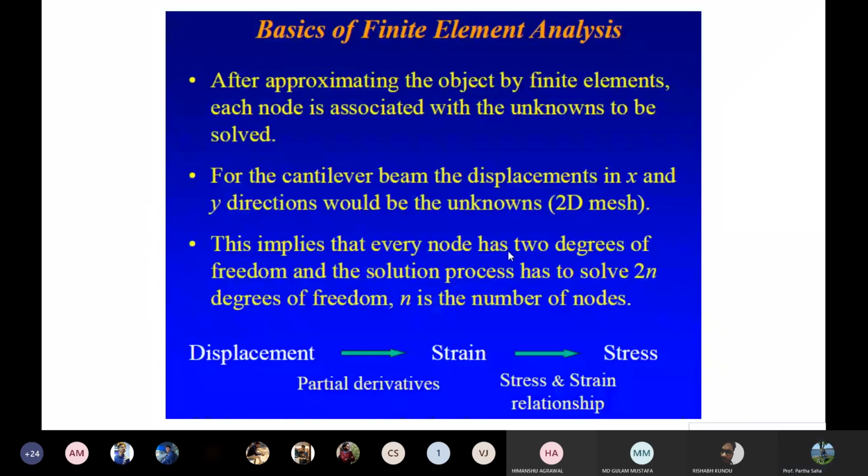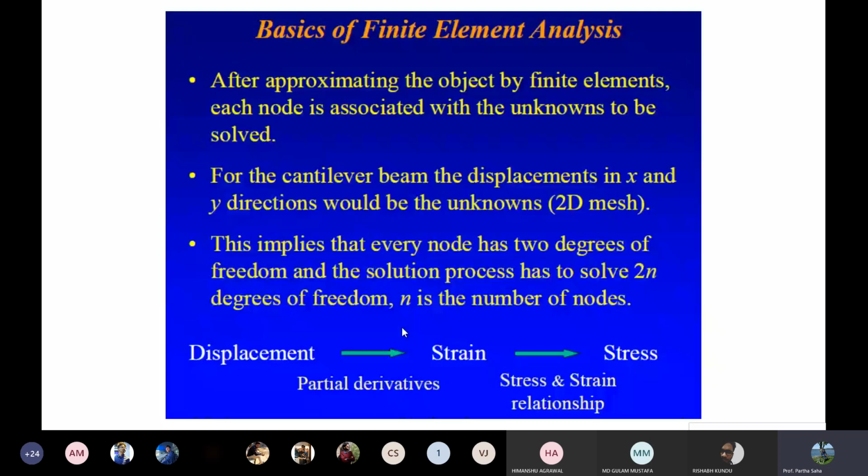So for the cantilever beam, the displacement in the x and y directions would be unknown. This implies that every node has 2 degrees of freedom, because there are 2 unknown parameters, and the solution has to be 2n degrees of freedom, where n is the number of nodes. If there are n nodes and the degrees of freedom per node are 2, then you have 2n degrees of freedom that have to be solved for each node.